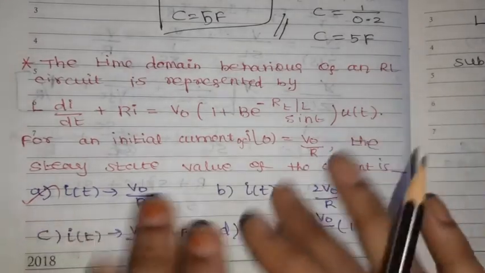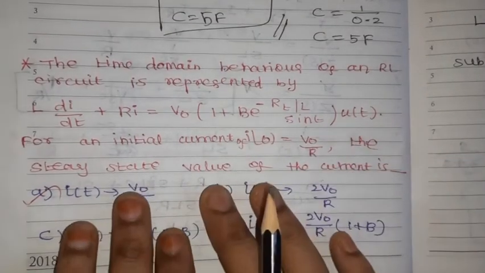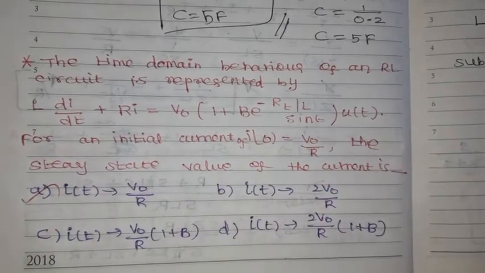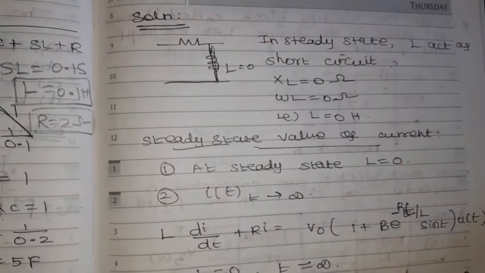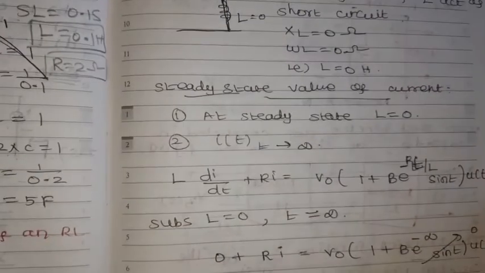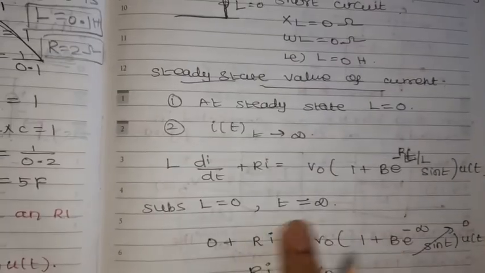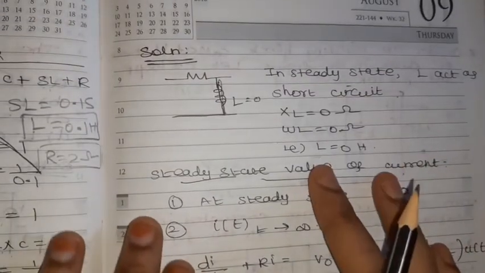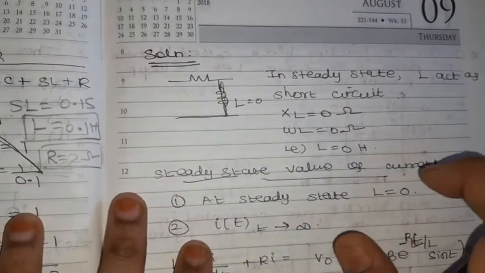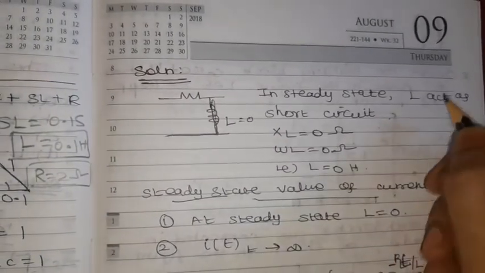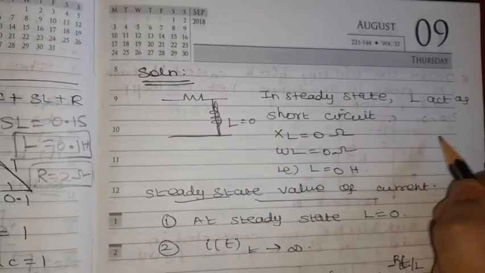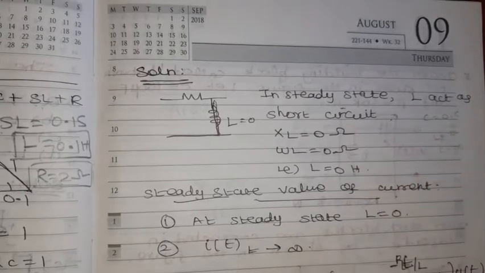From the time domain behavior and the initial current value given, we need to find the steady state value of the current. What is a steady state current? Steady state current means current at time t equal to infinity. In steady state, L acts as a short circuit, so L equal to 0 ohms, because the given circuit is an RL circuit and the equation is also given. In steady state, L acts as a short circuit whereas C acts as an open circuit. So L equals 0 in steady state, and C is equal to infinite.